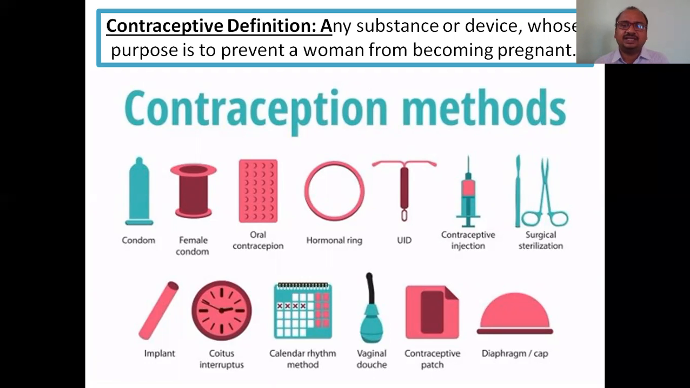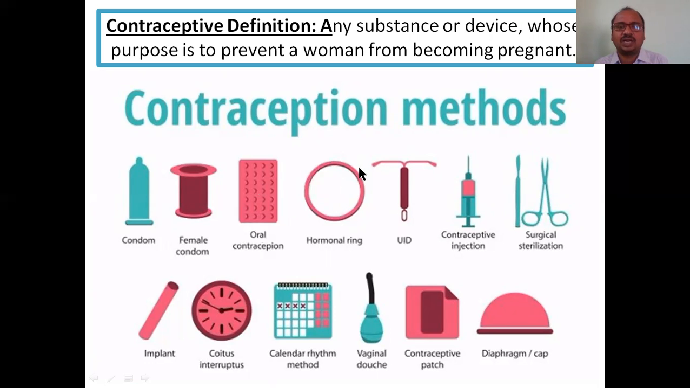See, a number of contraceptive methods are there. This is a male condom, female condom. These are the oral contraceptive tablets, hormonal tablets. Non-hormonal is also there. Oral contraceptive is our today's topic. Not all contraceptives. In your syllabus, they have given only oral contraceptive, so that's why I am focusing only on oral contraceptives.